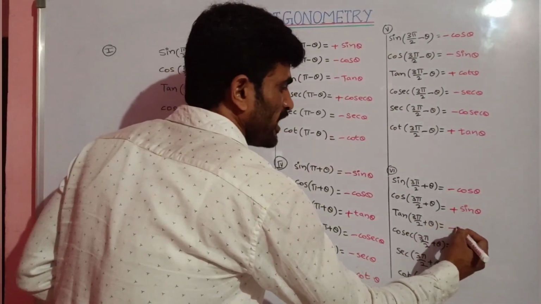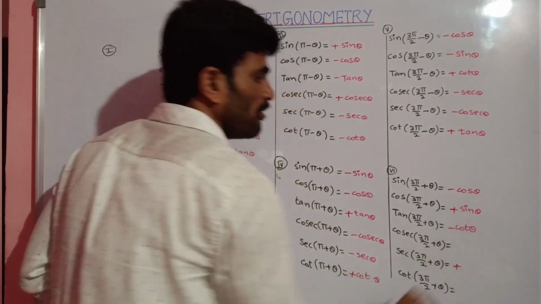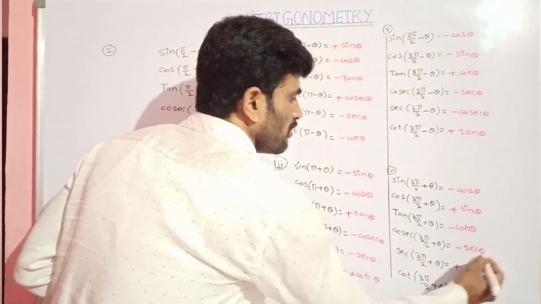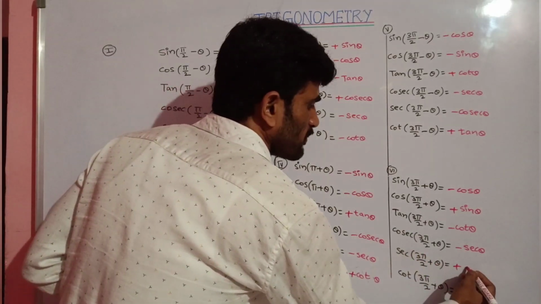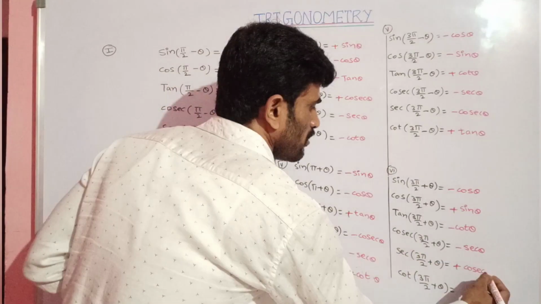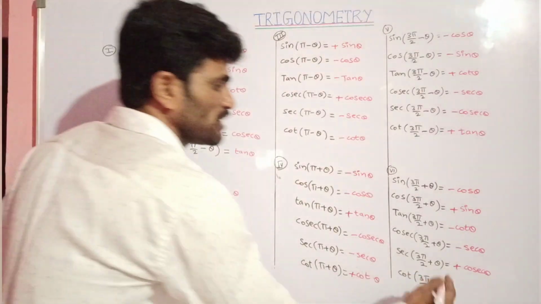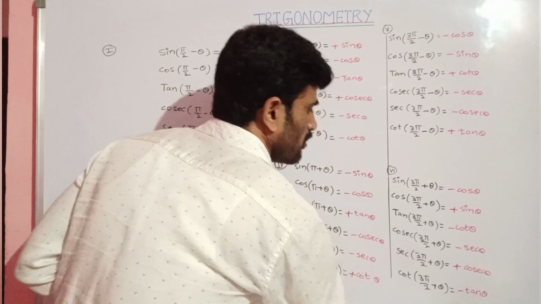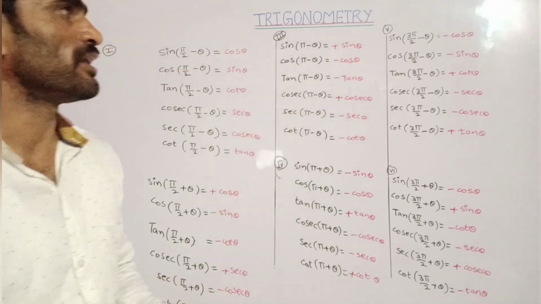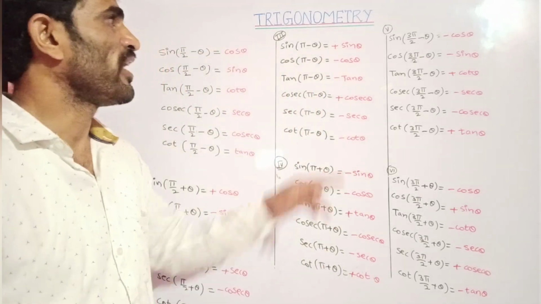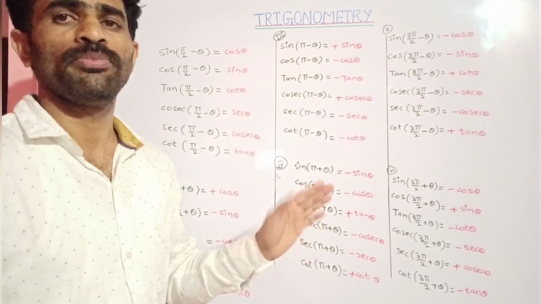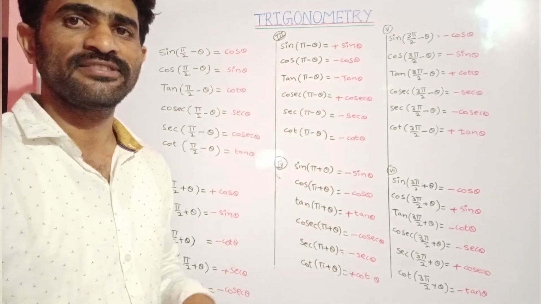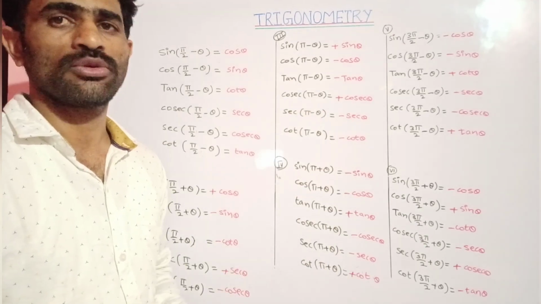Again this is minus cot theta, minus cos theta. Next minus secant theta. Next plus cosecant theta. Next last one, minus tan theta. So like that we can also write. You try to do for sin 2 pi plus theta, 2 pi minus theta. 2 pi plus theta means it will come into first quadrant again. 2 pi minus theta will come into fourth quadrant.